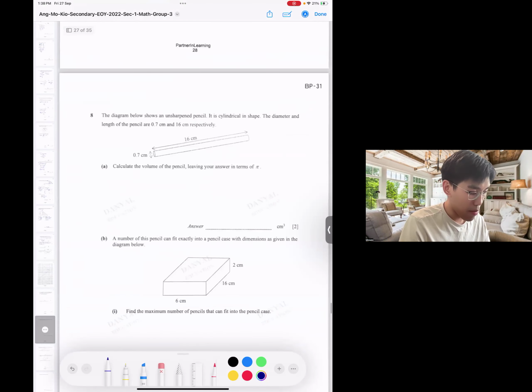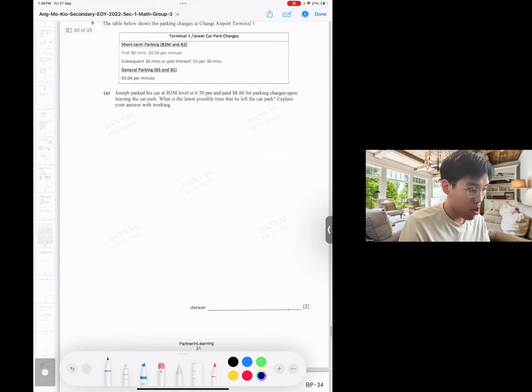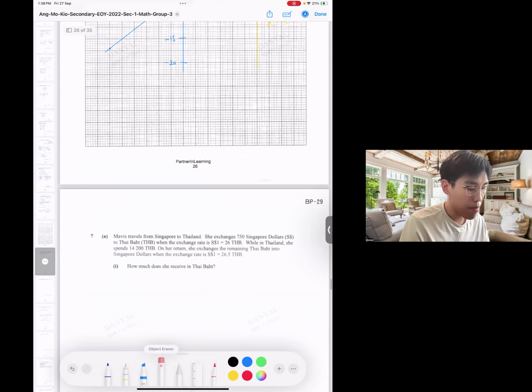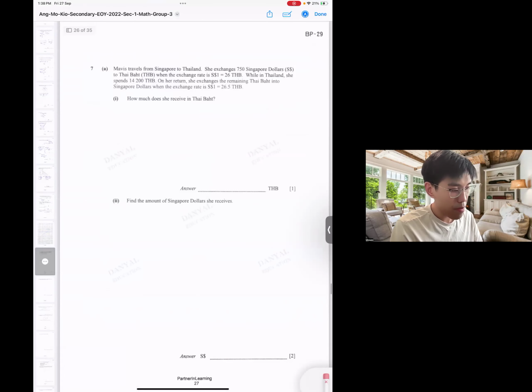How many more do we have? Still quite a bit. Wow, maybe the graph took up a lot of time. But it's okay. We are good to go.